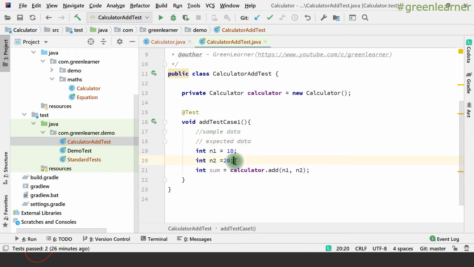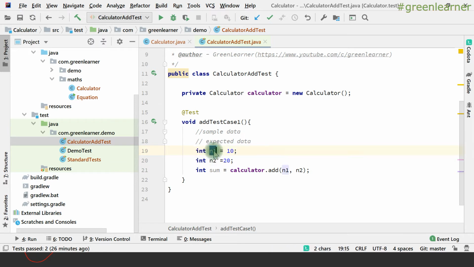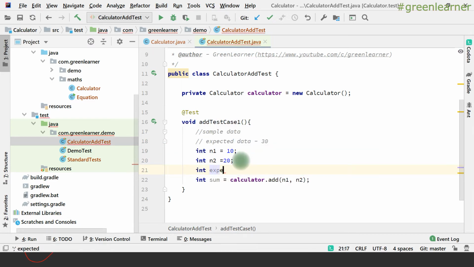So we have this sample data n1 and n2, and we have to know the result out of this, right? We are going to put these two sample data into the add method. What is the expected result? I know that the sum of these two numbers is 30, and I expect the same from the actual result. If I compare the sum and the expected data, it should be the same, right? So write the expected value here, 30.